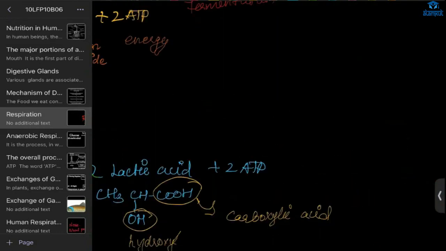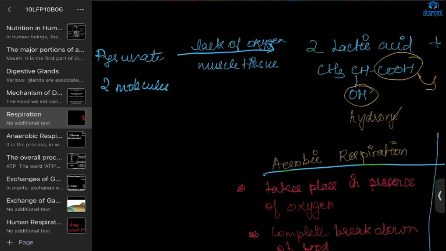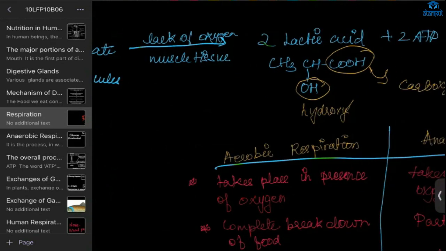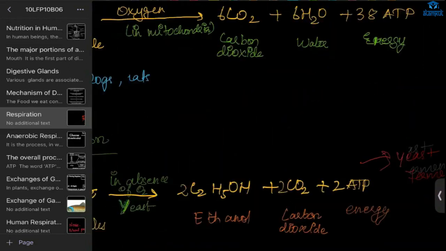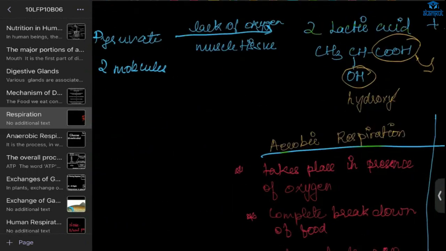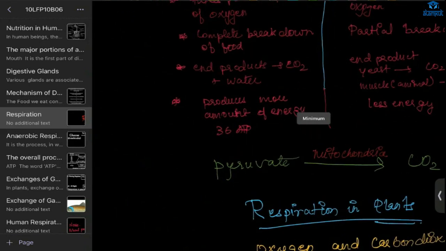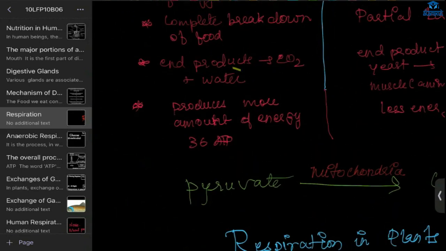Here, it has not been converted into the simplest form because 2 carbons are remaining, and here 3 carbons are remaining, not converted into the simplest form. In the case of aerobic respiration, it is converted into the simplest form, complete breakdown. Here, partial breakdown. And in aerobic respiration, the end products are carbon dioxide and water.